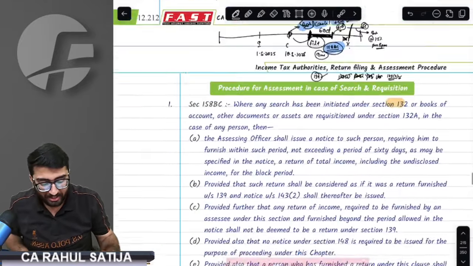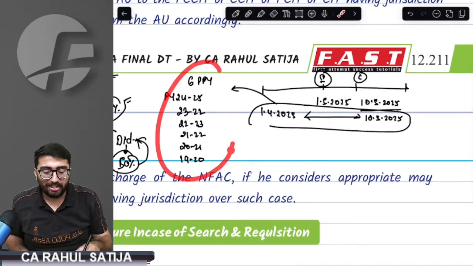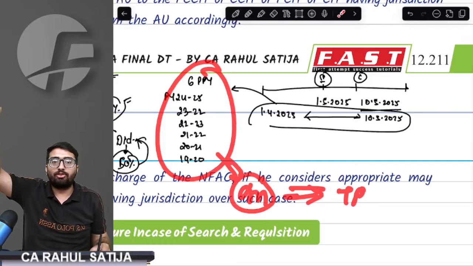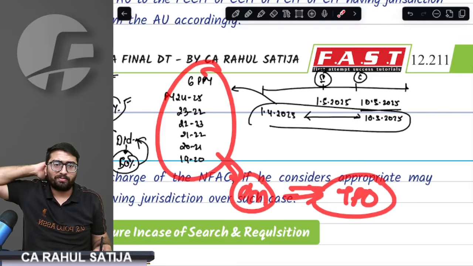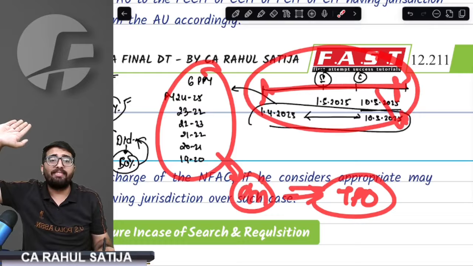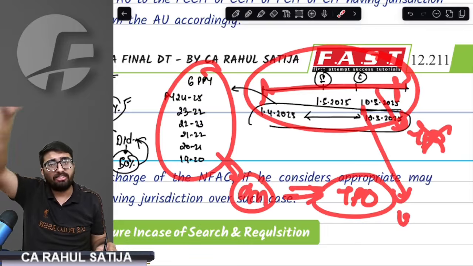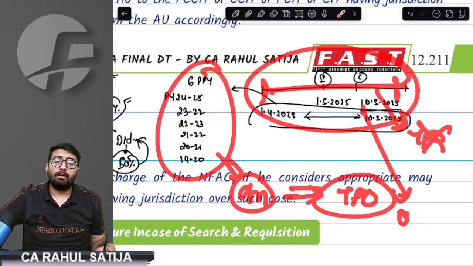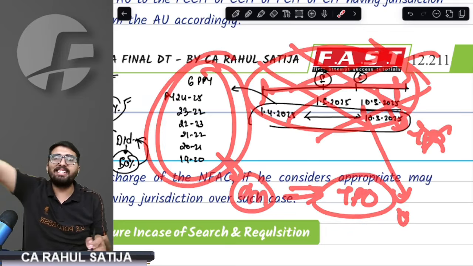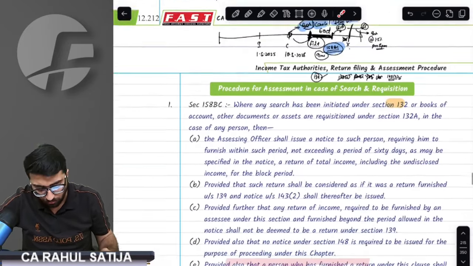Remember, listen. In this entire block period, if the assessing officer finds any international transaction for these 6 years, he can refer the case to the transfer pricing officer. He can refer the case to the TPO. But if the assessing officer finds any international transaction in the year of search, he will not refer the case to the TPO. Why will he not refer? Because this transaction's return will be filed in the next year. What if the assessee might declare it? Therefore, for the current year of search, the AO will not refer the case to the TPO, but for the preceding 6 years, the AO will refer the case to the TPO because those transactions have already been done and the years have passed.